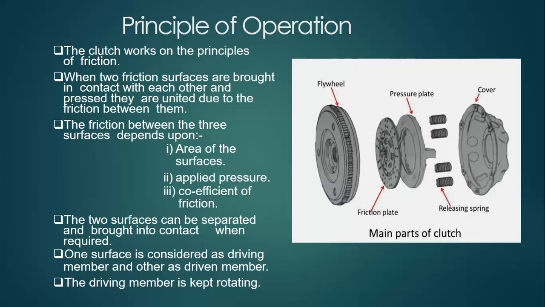The two surfaces can be separated and brought into contact when required. One surface is considered as the driving member and the other member is generally known as the driven member. The driving member is kept rotating all the time.